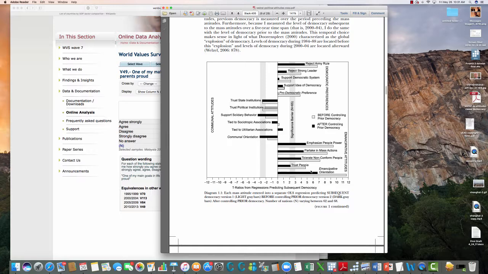And then after you've done all that, after you get a clear sense of what the emancipative, communal, and democratic preferences are in your country, you again would ask, is that consistent with the level of democracy in the country that you examined in the first project?